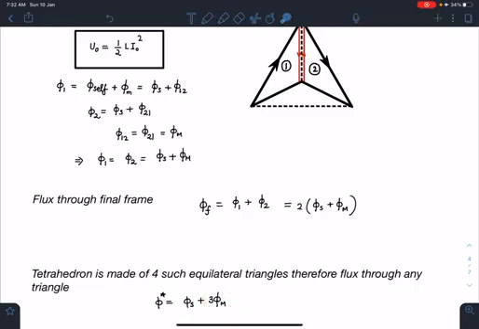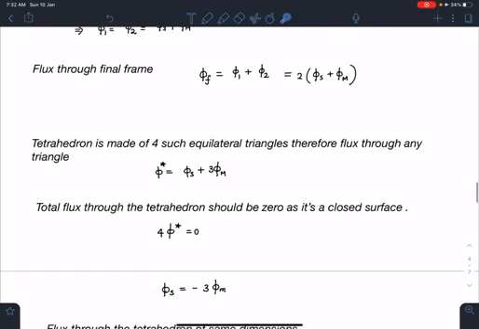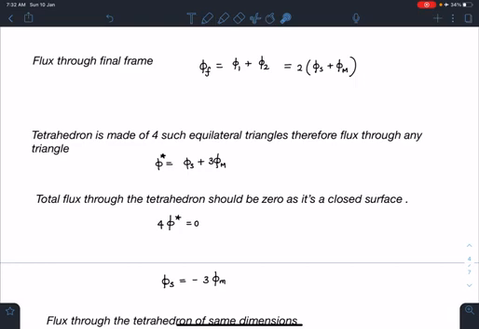This is the mutual inductance we have used, and we are using the scaling part also, scaling or dimensions you can say. The next thing I'm going to use is the Gauss theorem for magnetism.